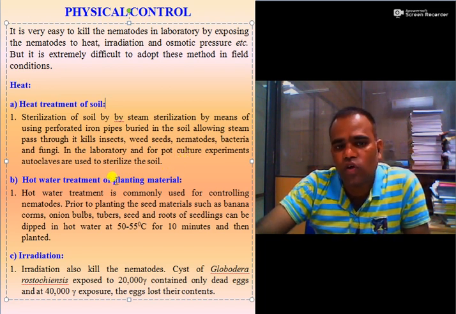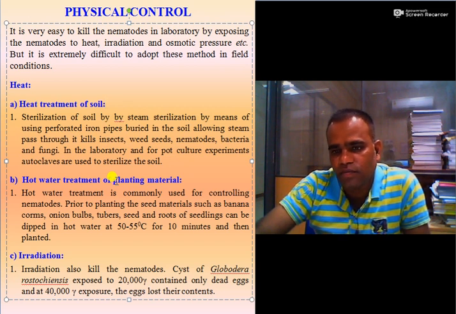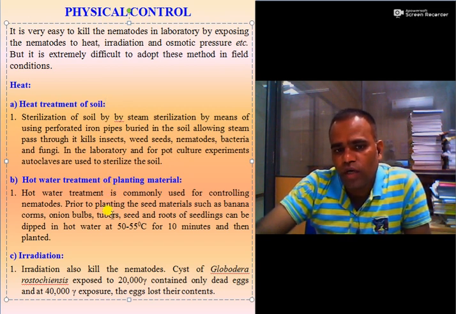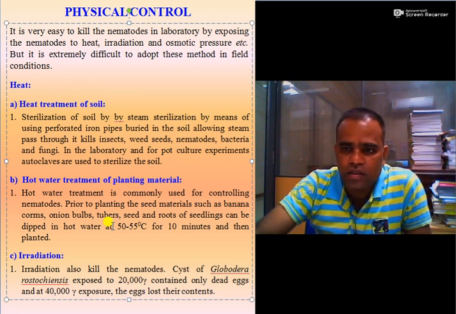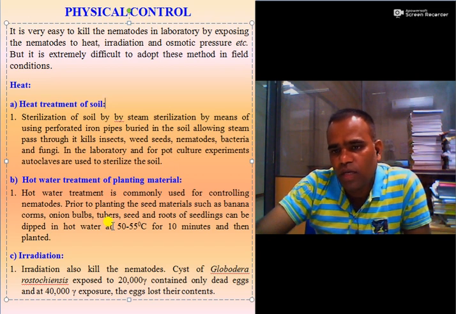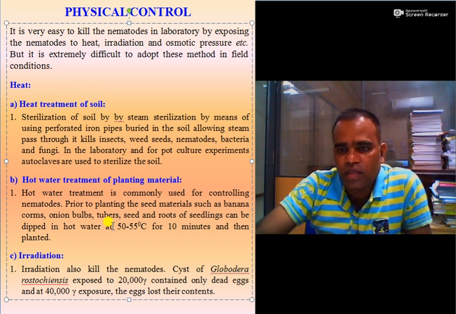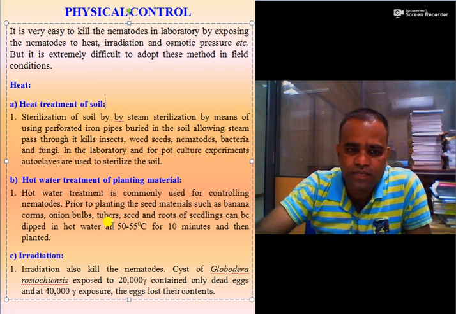Then the second one is hot treatment of planting material. In case of potato or banana, potato tubers or banana pseudostems are dipped in hot water at 50 to 55 degrees centigrade for 10 minutes, and this is useful to control golden nematode, burrowing nematode, etc.